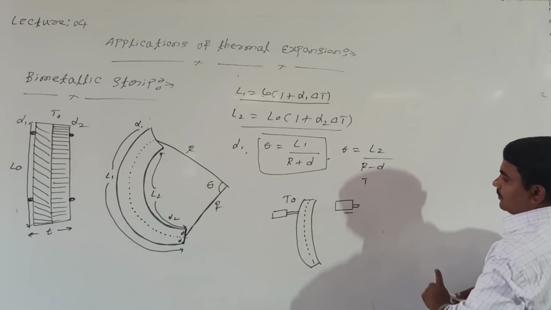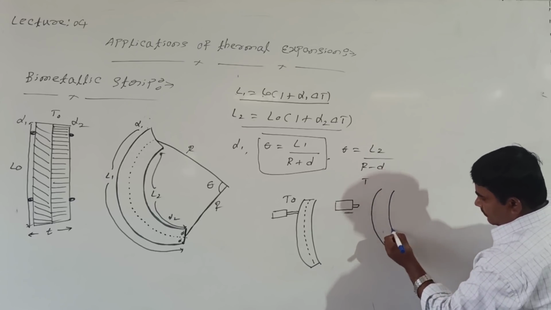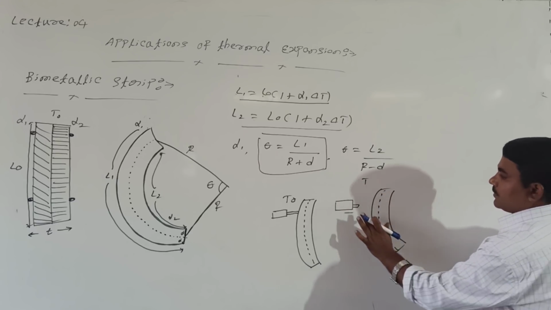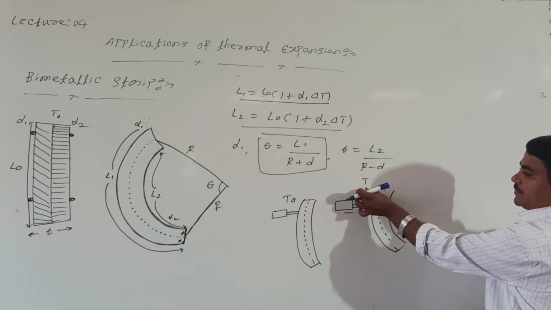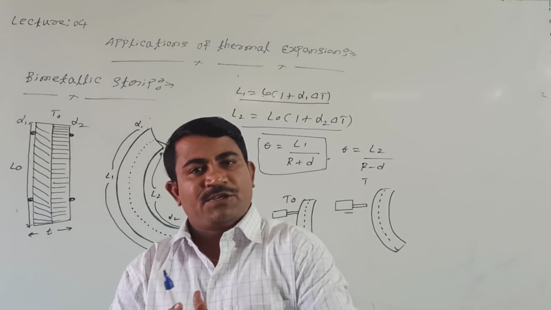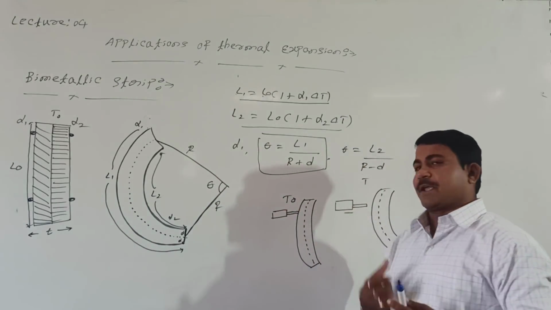Like this it may bend actually, right? Like this, by what temperature? T temperature. That's how bimetallic strips are used to make or to break electric contact.